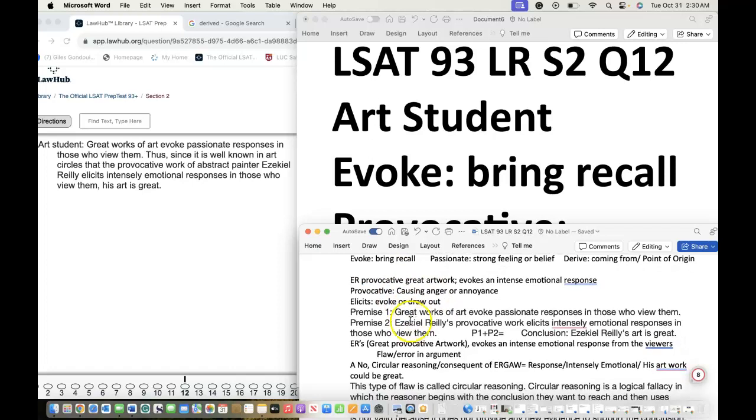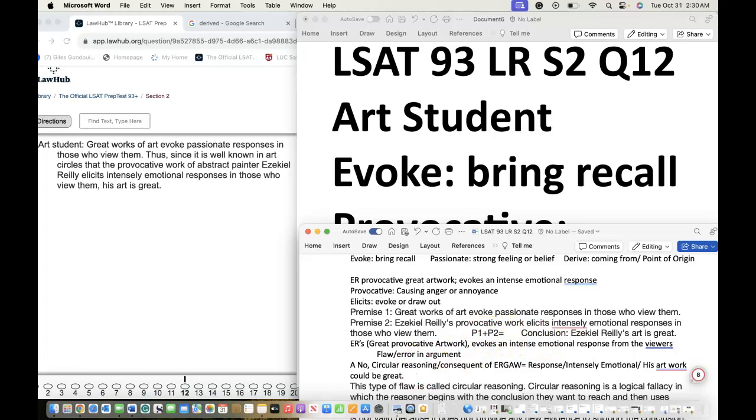And we're going to have two premises, premise 1, premise 2. Premise 1, great works of art evoke passionate response in those who view them. Premise 2, provocative work elicits intensely emotional response in those who view them. Conclusion, Reilly's art is great.